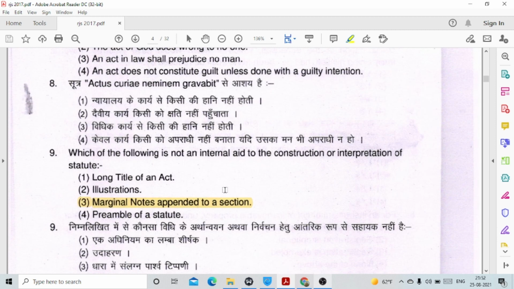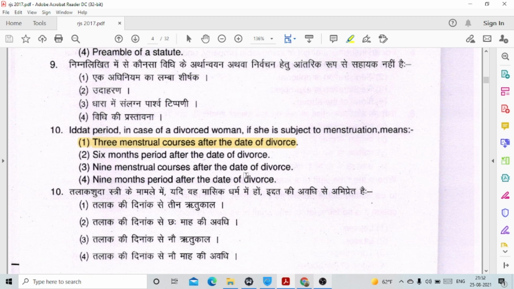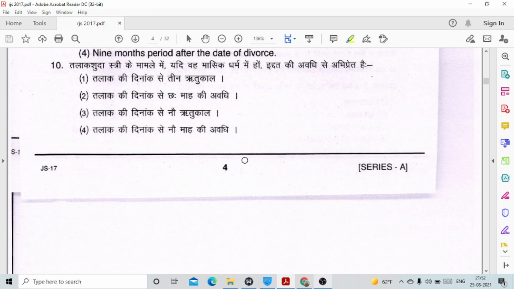Question number 9, which of the following is not an internal aid to the construction or interpretation of a statute? This is option number 3, marginal notes appended to a section. These are not actually placed as an important aid in the construction or interpretation of a statute. Question number 10, iddat period in case of a divorced woman, if she is subject to menstruation, means option number 1, 3 menstrual courses after the date of divorce.